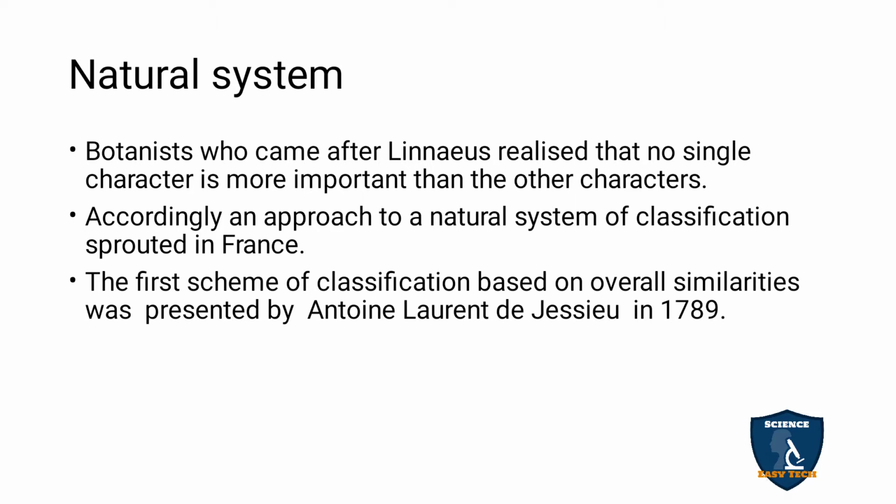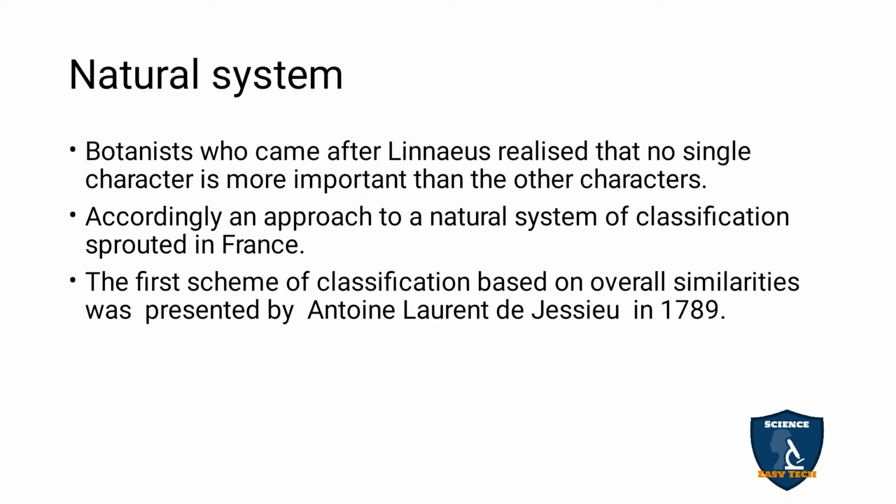After that came the natural system, where by observing the plant characters, you can identify which group a plant belongs to. The botanists who came after Linnaeus realized that no single character is more important than the other characters. Linnaeus took only the sexual characters, that is stamens and carpels.